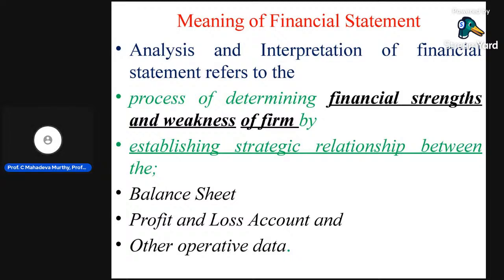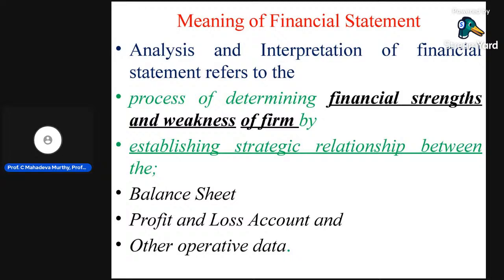Financial strength means the company makes a profit, and weakness means the company incurs a loss. Not only this, financial strength also means assets are more than liabilities, and weakness means liabilities are more. Profit as well as assets, and losses as well as liabilities, tell about that.